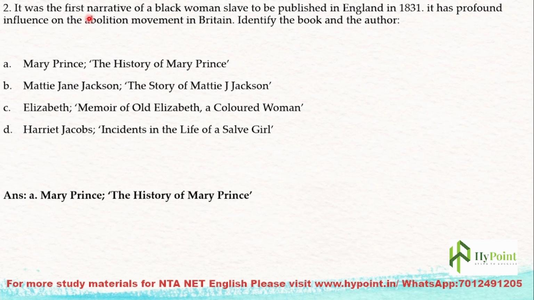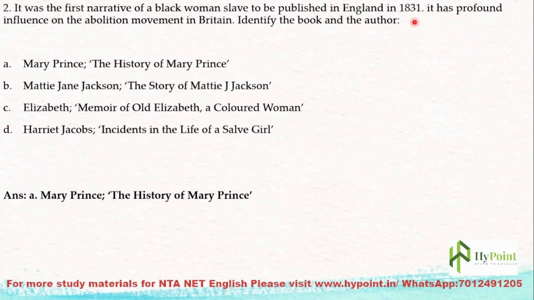Next question. It was the first narrative of a black woman slave to be published in England in 1831. It had a profound influence on the abolition movement in Britain. Identify the book and the author. There are three hints given. The first hint is that it is a narrative of a black woman. The second, it was published in England in the year 1831, and it had a profound influence on the abolition movement in Britain. So there are three hints and you have to identify.